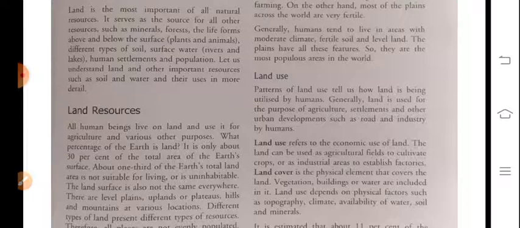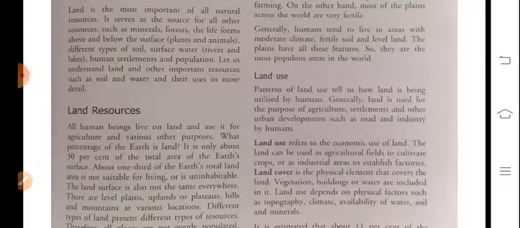A great part of the land is also covered with vegetation. There is forest, and some parts are covered with industrial areas. So the physical elements that cover the land, such as vegetation, buildings or water, are included in it. Land use depends on physical factors such as topography, climate, availability of water, soil and minerals.